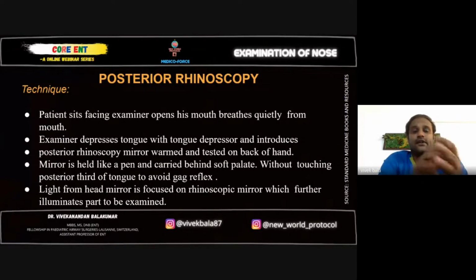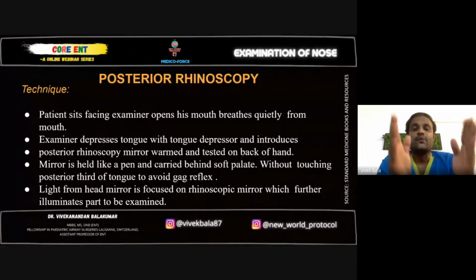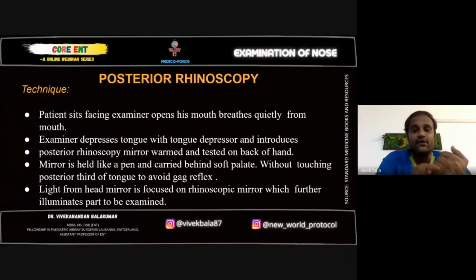Next is posterior rhinoscopy. Okay, anterior rhinoscopy, I'll just brush over it again. First we do a nasal tip examination. You lift up the tip and check the entry of the nose. Then you insert your Tudor nasal speculum and open it up. We examine the nasal cavity first on one side and then the opposite side. You check the nasal floor, nasal septum, roof, and lateral wall.